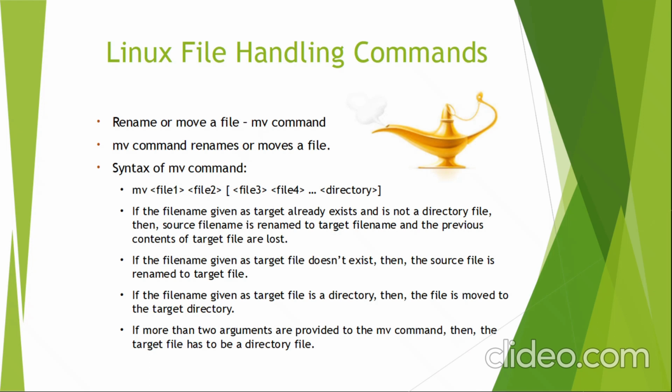With the -n option, if the target file already exists and is a non-directory file, its current contents won't be overwritten, so the renaming would not be successful and the overwriting will not happen.